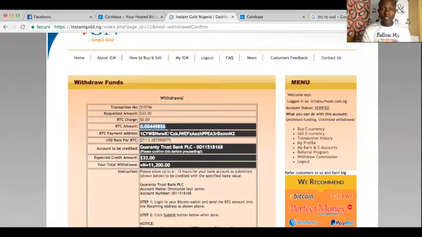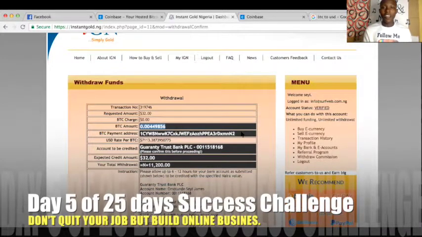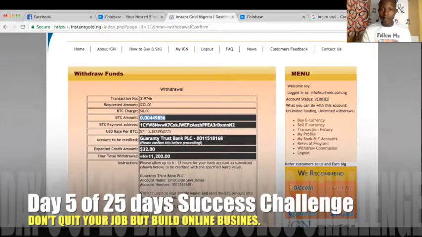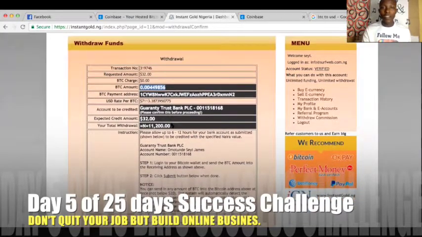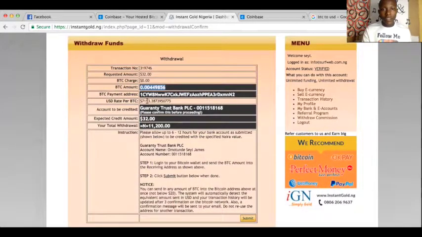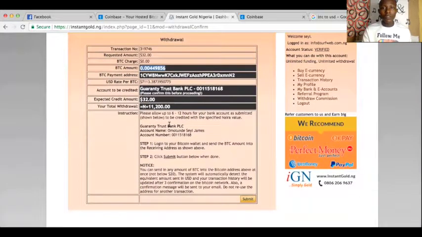So this is the instant gold wallet address. Just like yesterday, they paid to my wallet address when I wanted to buy, right? So now I'm going to pay to their wallet address that they need to give me now. That is my account number, where they are going to credit the amount immediately in local currency. So if it's your own country, the exchange is going to credit it to your own local currency. So this is kind of the USD equivalent rate of BTC.